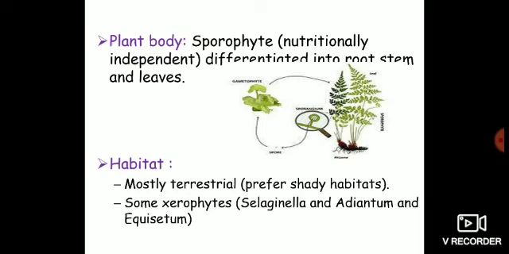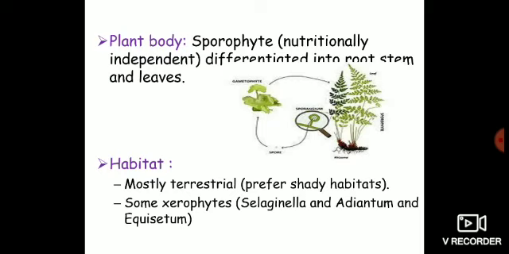Okay, and now their habitat, where they live. Mostly these pteridophytes are terrestrial, and in terrestrial habitats these species prefer to grow in shady habitats. But there are some exceptions. Exceptions are always there in every plant group.